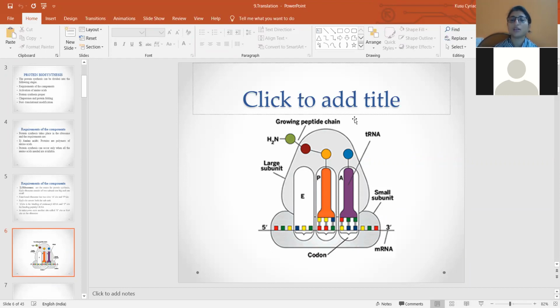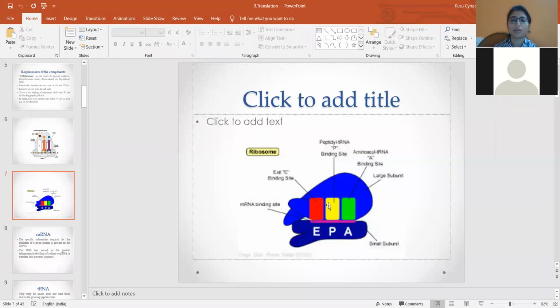Okay, so here you can see the complete union of ribosomes, mRNA, as well as the tRNA. So this is the picture which shows the protein synthesis, that is the attachment of mRNA, tRNA, as well as the polypeptide chain. This is also another picture which shows the same components, that is ribosomes, bigger subunit and the smaller subunit, then mRNA and the 3 different sites of the ribosome.